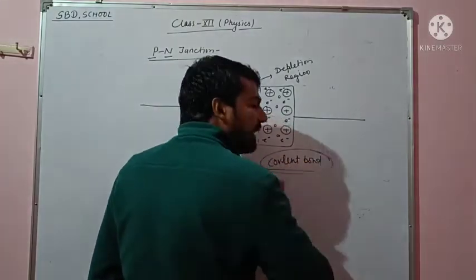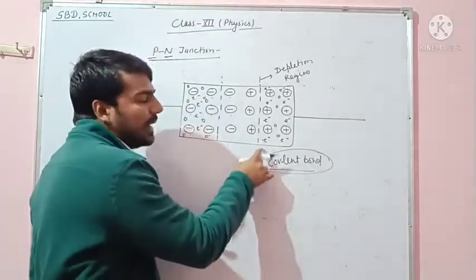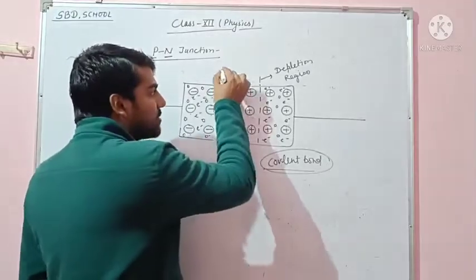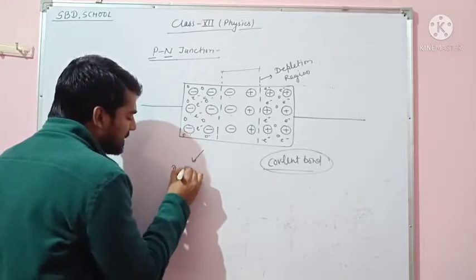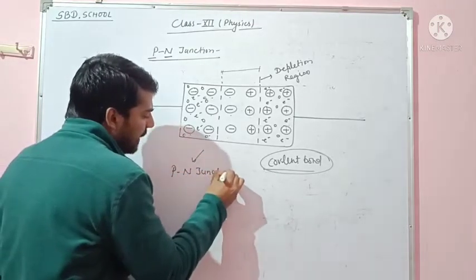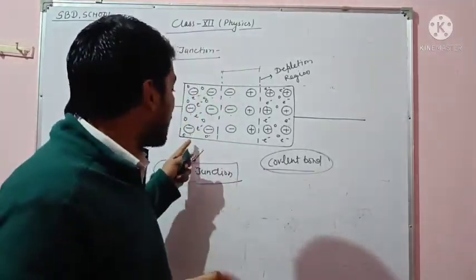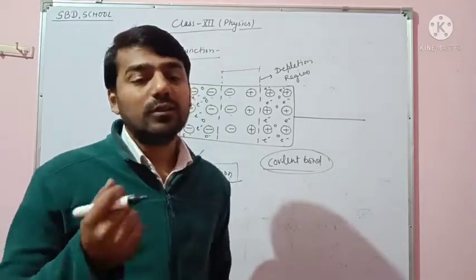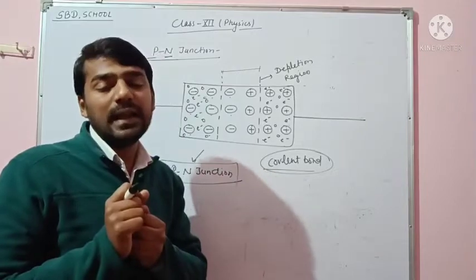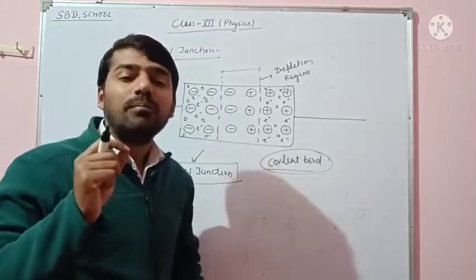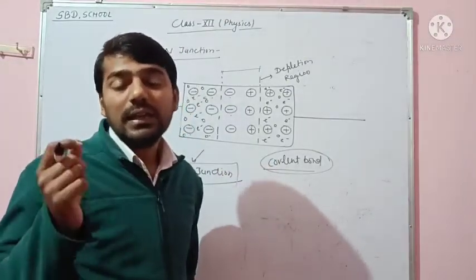Due to this, a depletion region is formed between the P and N type semiconductors, and this is also called the junction. So it is called a PN junction, because in the symbol we have combined the P type semiconductor with the N type semiconductor, and between them a region or layer is formed.